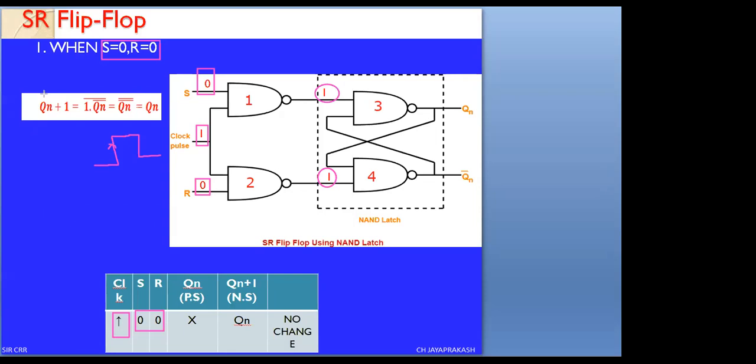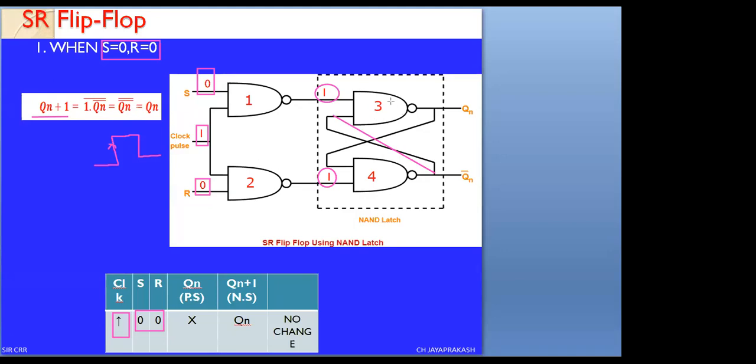Here Q of n plus 1 is the next state of Q of n. It is the output of NAND gate 3. What are the inputs of NAND gate 3? One input is 1. The second input is the feedback coming from QN bar. This is the feedback that is connected to NAND gate 3. Therefore, we write Q of n plus 1 equals 1 into QN bar.